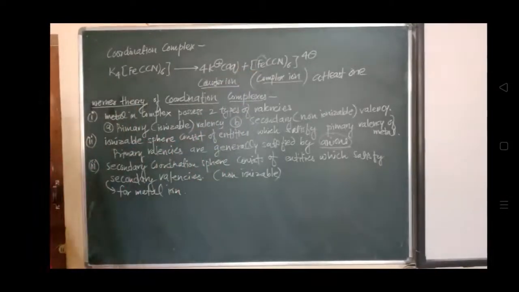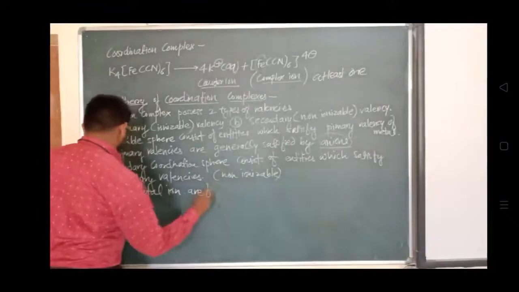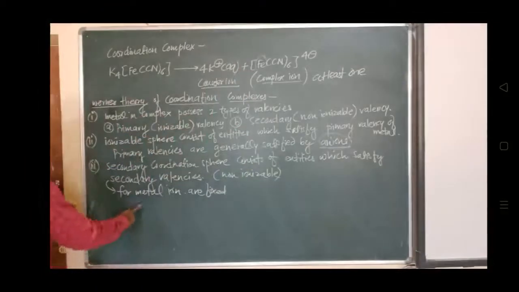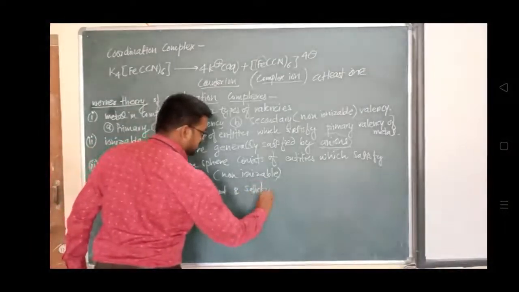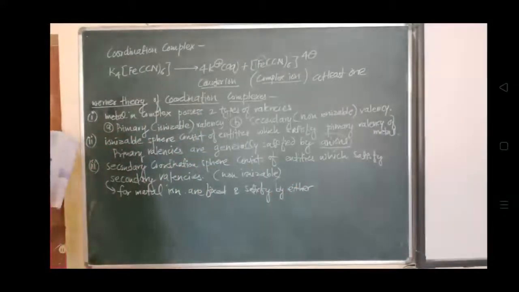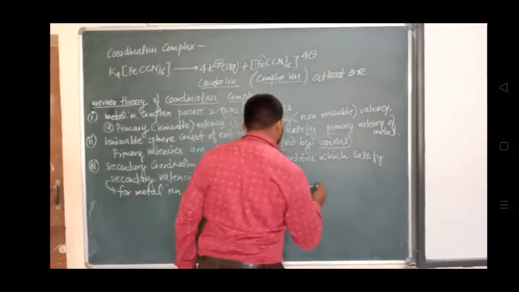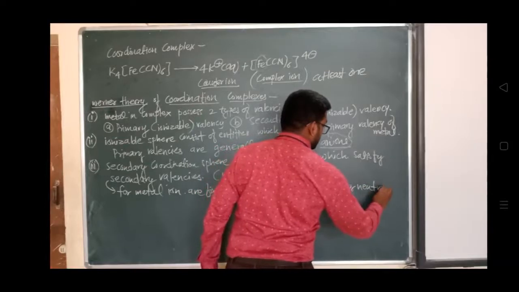So the secondary valencies for metal ion, these are fixed. ओके ये क्या होता है? फिक्स्ड होता है. सेकेंडरी जो वैलेंसी है, मेटल आयन के लिए, this is fixed and satisfied by either anions or neutral ligands.